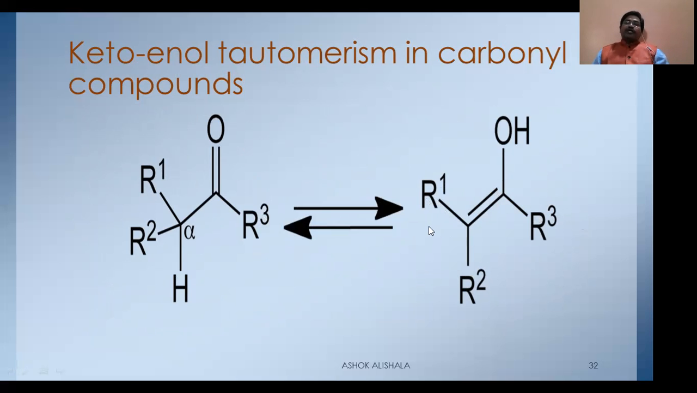And I hope you understood the three topics of this day. What are they? One is the carbanion, another is the acidity of alpha hydrogen, and one more is keto-enol tautomerism. With this, we can conclude today's session, and I hope this is useful to you.